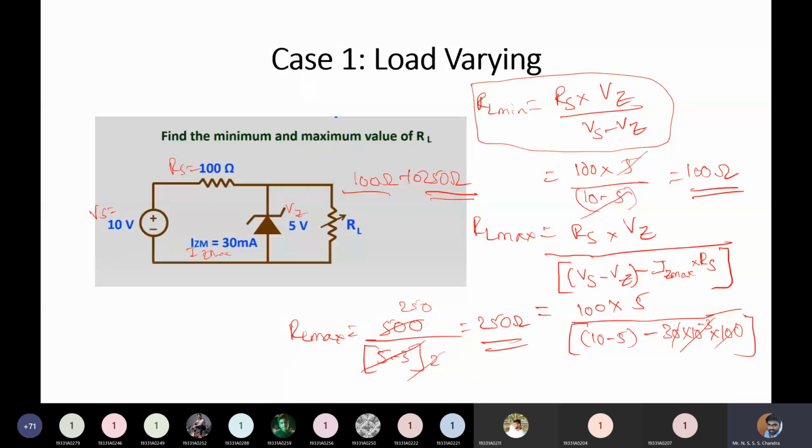So you will be finding out the Thevenin's voltage, and Thevenin's voltage should always be greater than Vz. So using this, or you can have your KCL at the node. Here you can have a KCL: Is is equal to Iz plus IL. Only these two equations you are going to use. You will not get any other term.